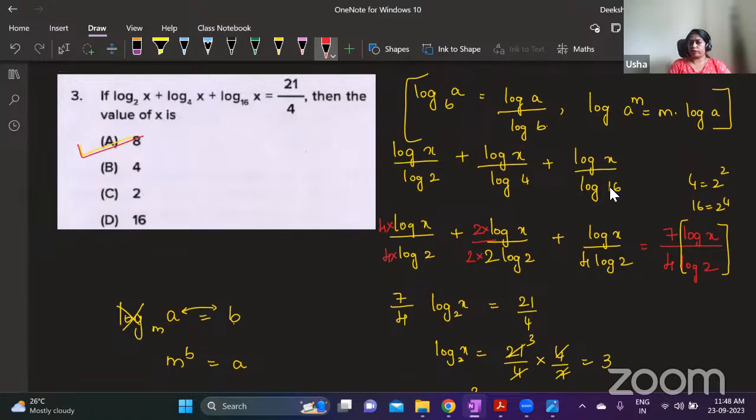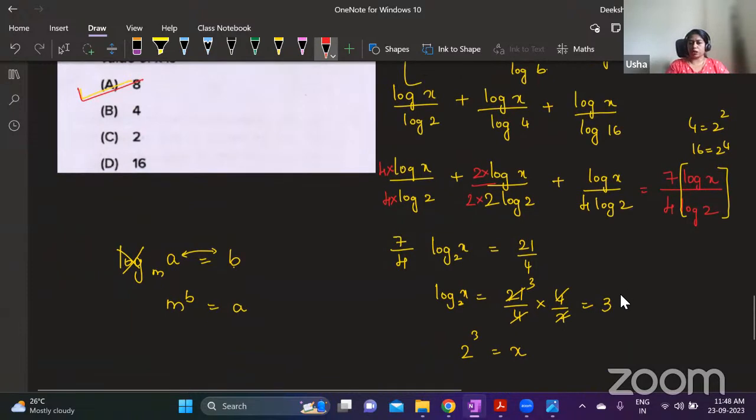Using the second rule, I have written log 2 in all the denominators. We have taken LCM. This is what we get. This is the left hand side. After that, we have compared with the right hand side, and we get log x to the base 2 is 3. And then we convert it to index form. That gives you the answer. Is everybody clear with this procedure?